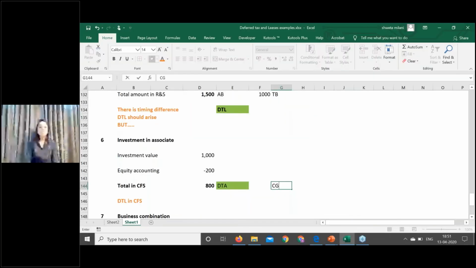And the second condition is the probability that this temporary difference will be reversed in the near future. What does it mean? You will recognize DTA only if in the near future you're going to sell off this associate. If in the near future you're not going to sell off this associate, you will not recognize the DTA. I hope I'm clear on these two examples. Both the DTL as well as DTA have the condition that the temporary differences should reverse in the near future. So you go on to the recognition of this deferred tax only if in the near future either you're going to sell off the subsidiary or the subsidiary is going to pay any kind of dividend for the purpose of gains.